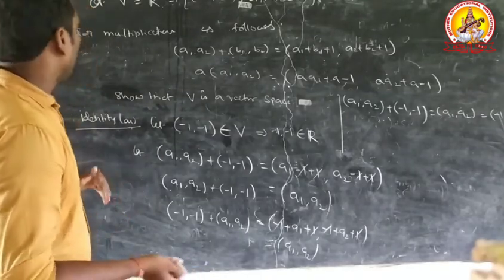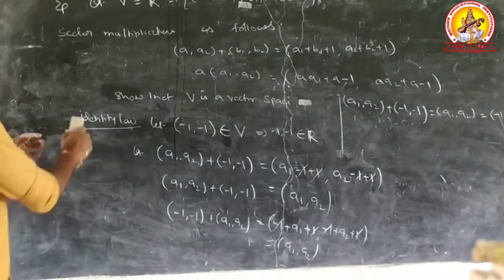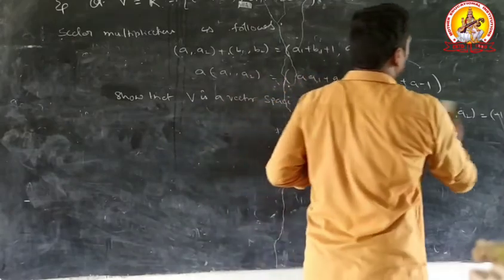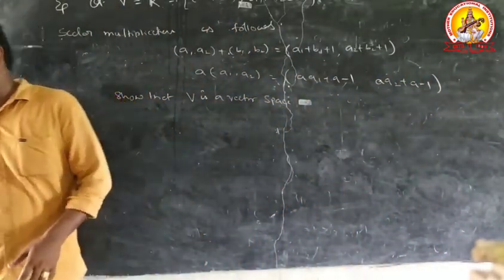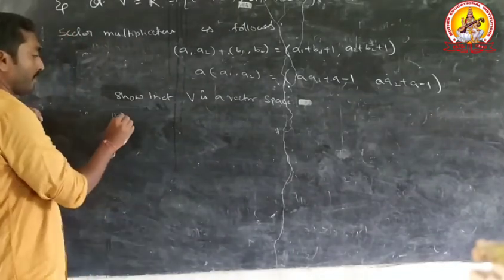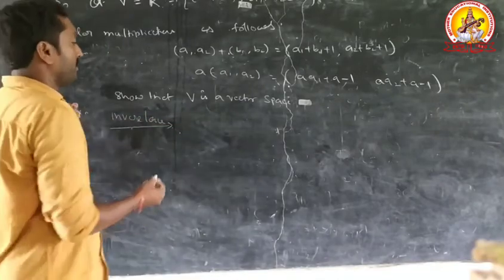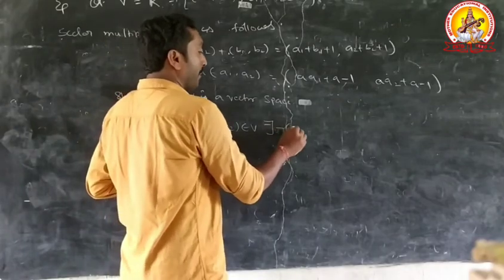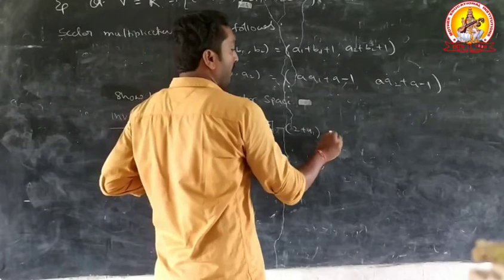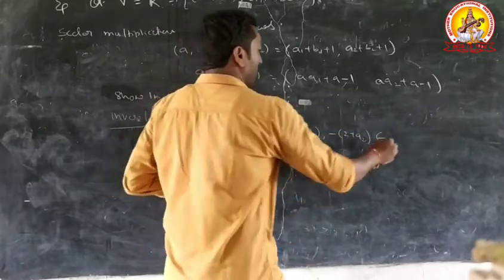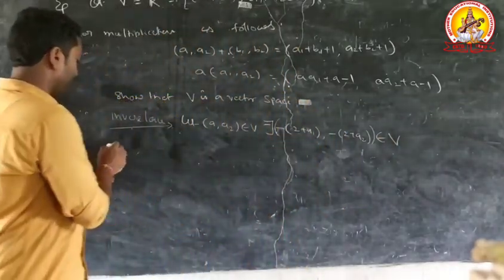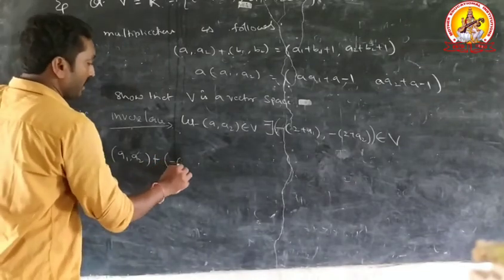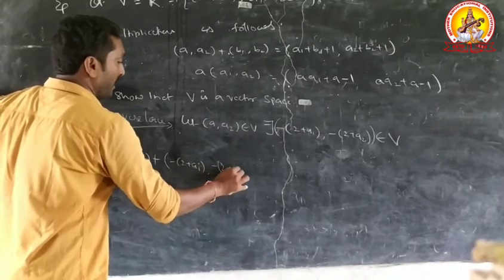Next law, inverse law. Let any two vectors in capital V. Let (A1, A2) belong to capital V, then there exists (minus 2 minus A1, minus 2 minus A2) belonging to capital V such that (A1, A2) plus (minus 2 minus A1, minus 2 minus A2).